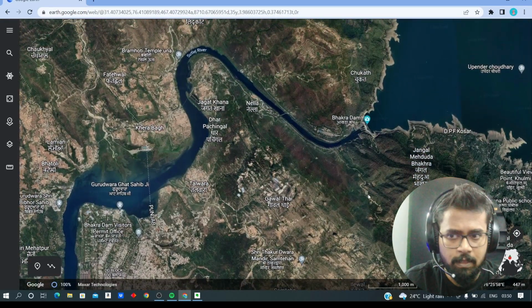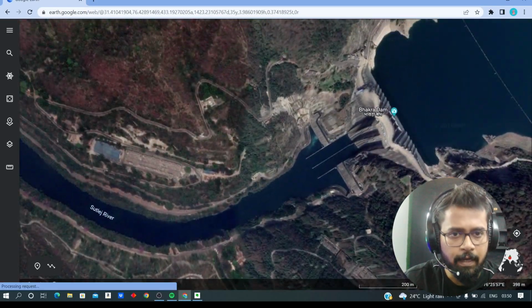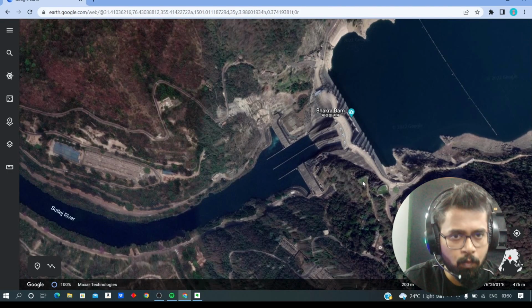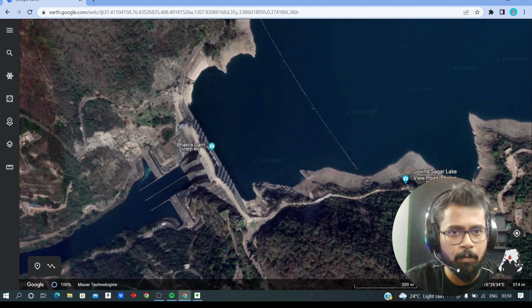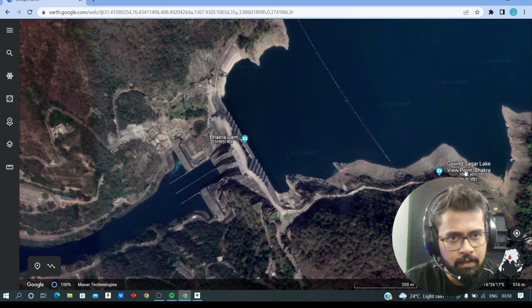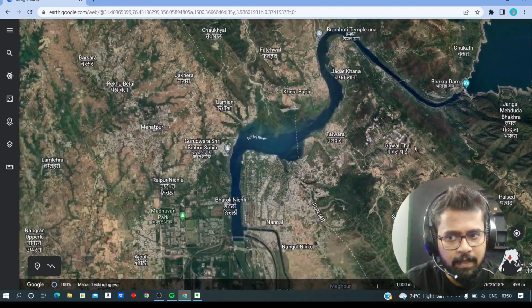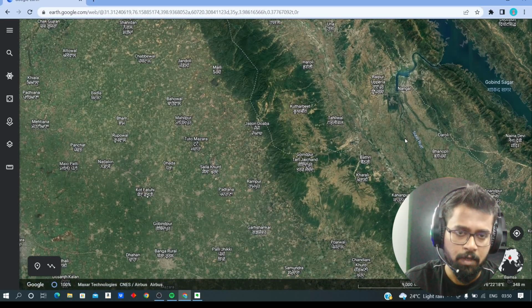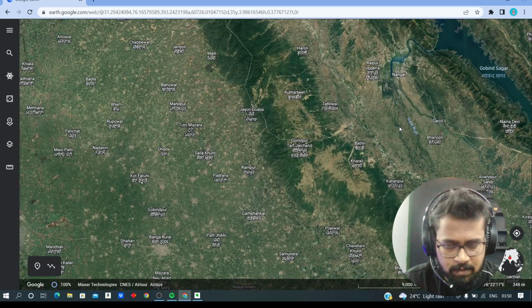It's a mountainous terrain, so there was a possibility of building a dam, and we can stop the flow of water. Because of that, there was a formation of a reservoir, and this reservoir is helping in irrigation, and this irrigation facility is helping to realize increased crop productivity, and we have witnessed a green revolution in the 1960s.